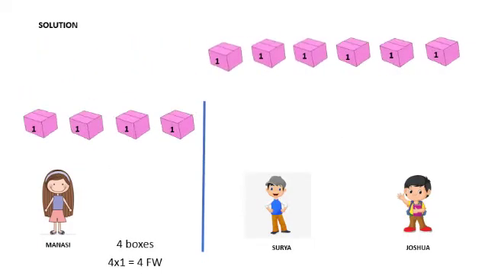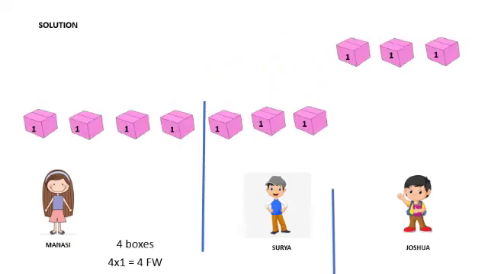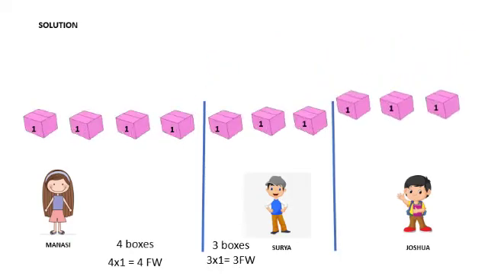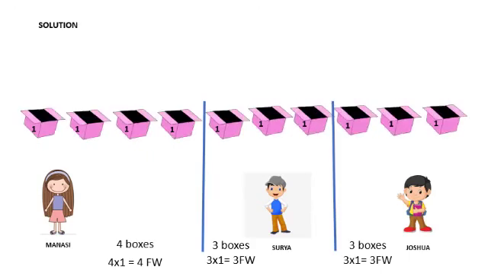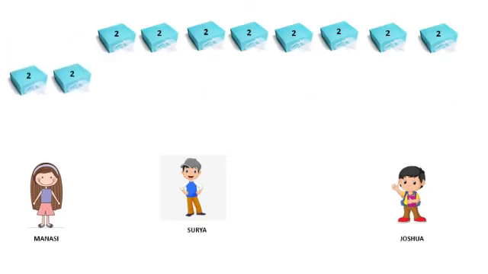Let us consider the number of boxes as the base of our calculation. What are the possible ways of making 10 with 3 numbers? Let us start with 4 pink boxes for me, which means I get 4 flower pots. That leaves 6 boxes to be divided among my brothers. So each of them will get 3 boxes and 3 flower pots each.